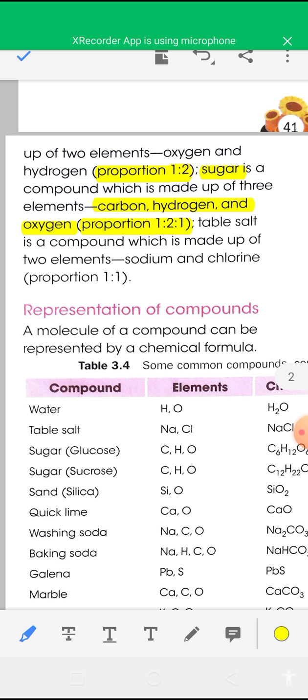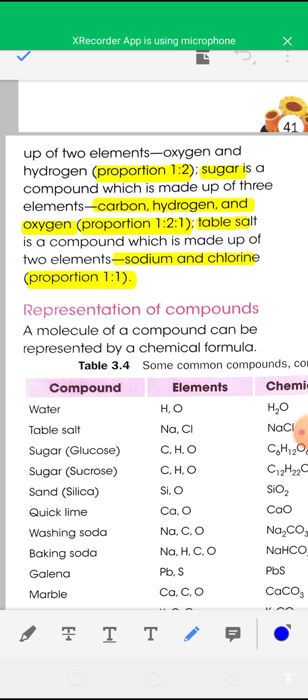Similarly, table salt is a compound formed by combination of two elements, sodium and chlorine, in the ratio 1:1. So in a compound there is a fixed proportion of the elements present in the compound.